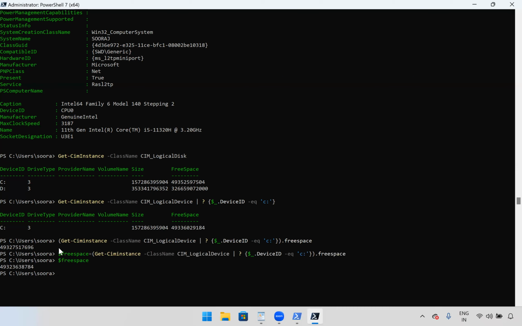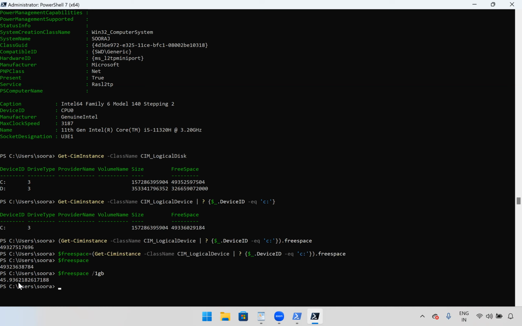We'll run the free space. We are getting this result, right? Free space result. We will convert this to GB. So divided by 1GB. See, 45 GB and 93 something.